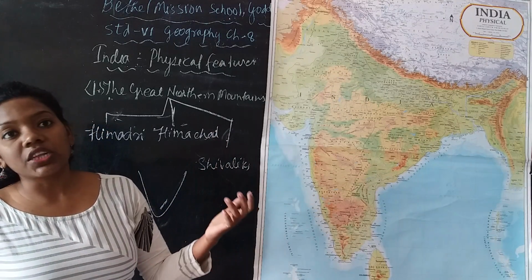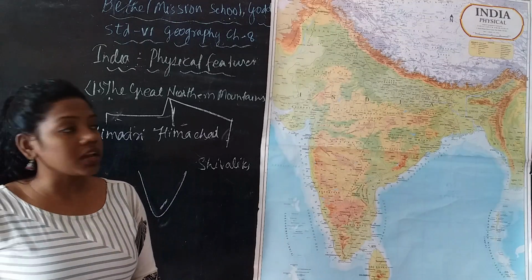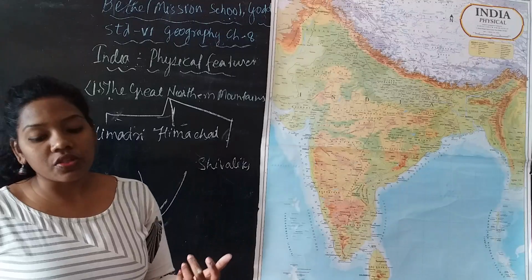So we learned the different ranges of the Great Northern Mountains, that is the Great Himalayas, Himadri and Himachal, then you have the Shivaliks. These are the important major mountain ranges of India.